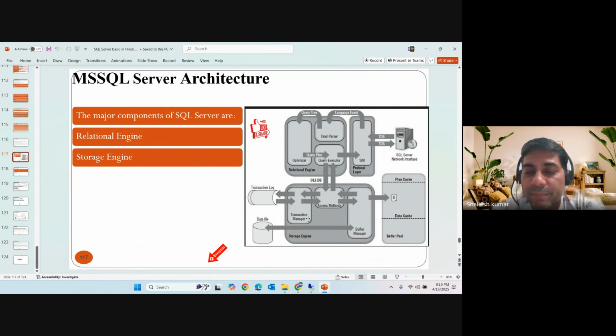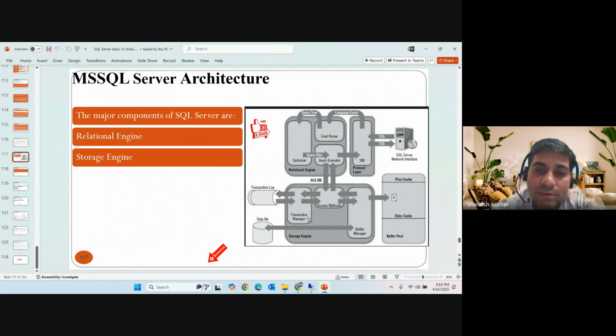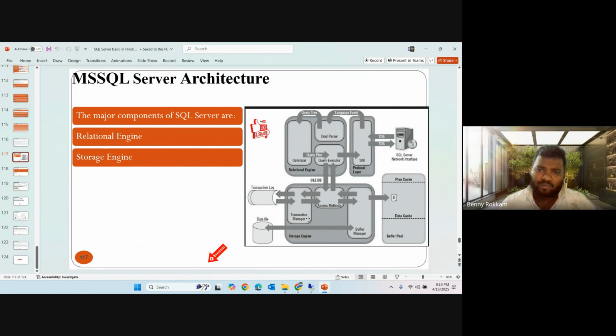These components are the major parts of the database or storage engine, right? The transaction manager looks into the log and lock transactions. Log means logging all the errors and transactions, and lock means locking the objects, right? So the transaction manager looks into these two tasks only: the log manager and the lock manager. It's clear.